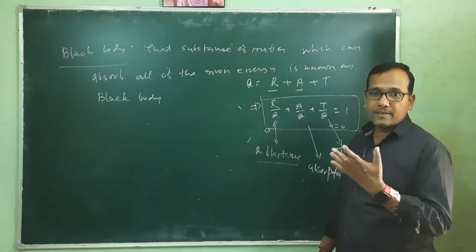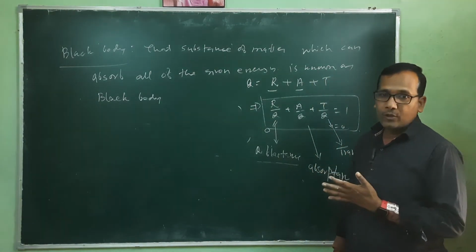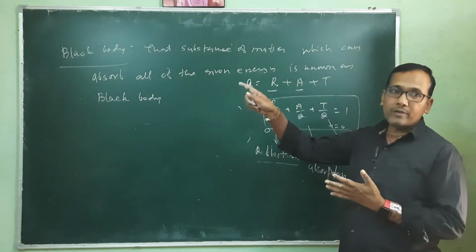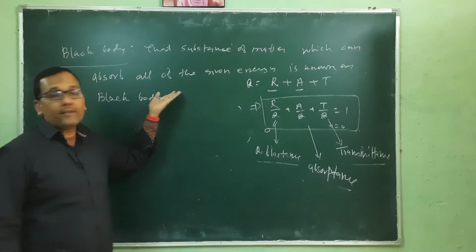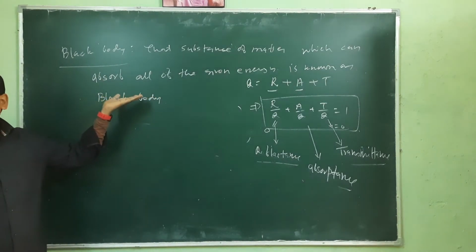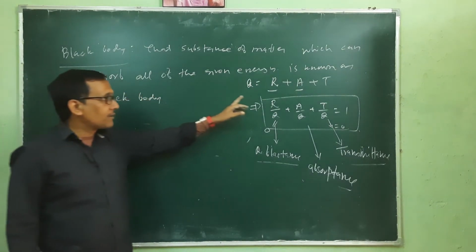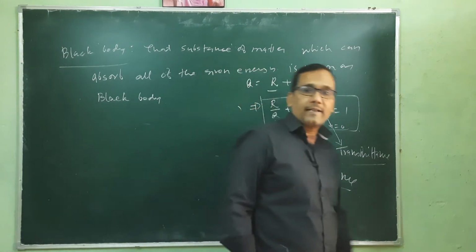Its absorbance is more. So a black body absorbs 100% of the energy, and its reflectance and transmittance are negligible.